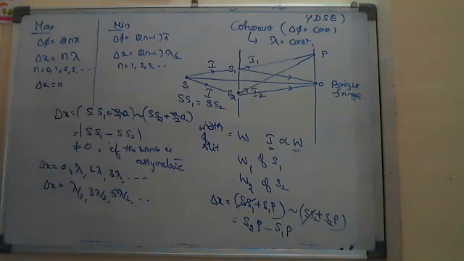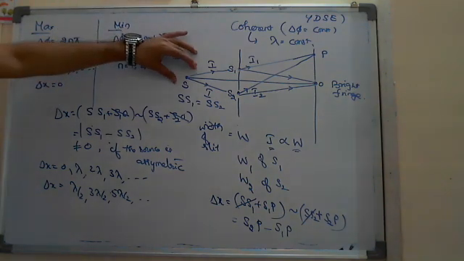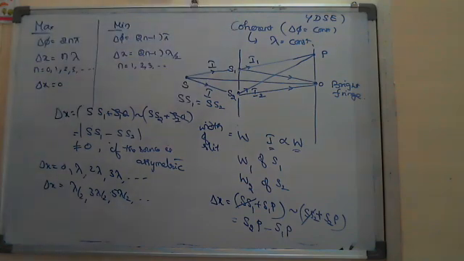Any of these values means the bright fringe may be formed, or the dark fringe may be formed. That we can't judge unless we know SS1 and SS2. So if the source is not symmetric, that is, asymmetric, then at O, which type of fringe is formed? If they ask, we have to write it may be bright or dark.